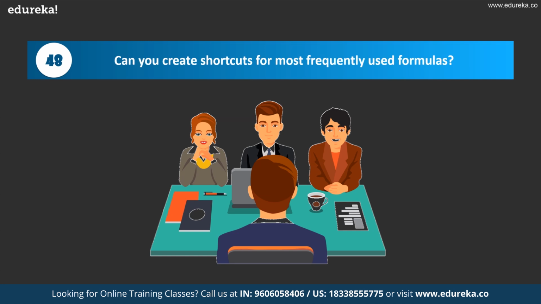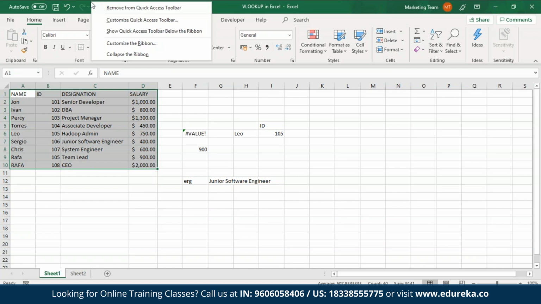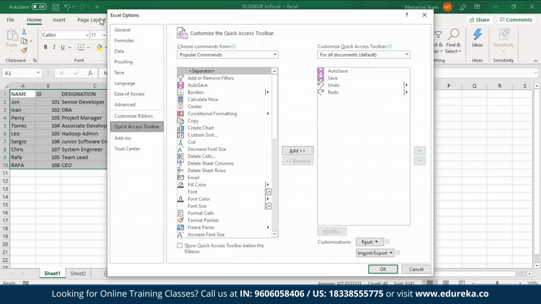So can you create shortcuts for most frequently used formulas? Yes, you can do it by customizing the Quick Access toolbar. Right-click anywhere on this Quick Access toolbar and then choose Customize Quick Access toolbar option. From here, you can add any function of your choice to this Quick Access toolbar.